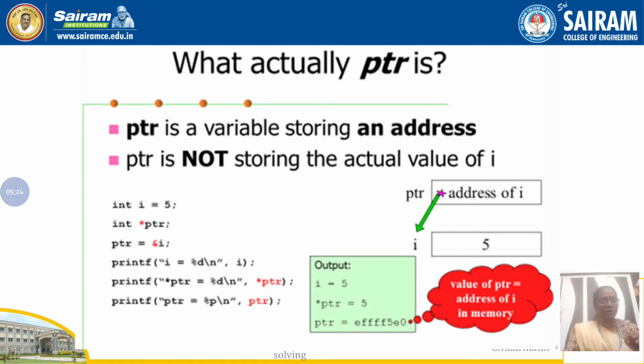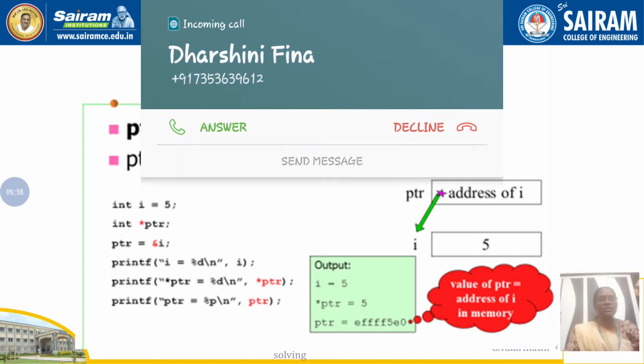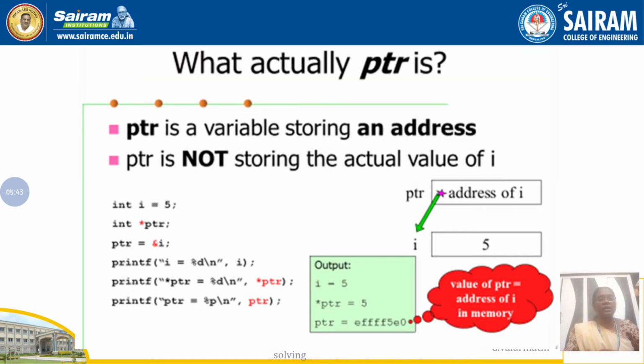In the printf statements, first we print as usual printf i = %d, and we know the value of i is 5. Then in the second printf we use ptr = %d, *ptr. *ptr accesses the variable i. So the data stored in i is printed here. *ptr refers to the variable i, and the value stored in i, 5, is printed here.